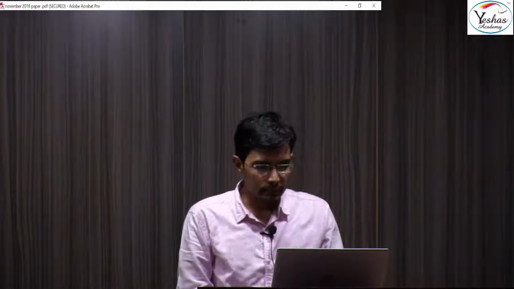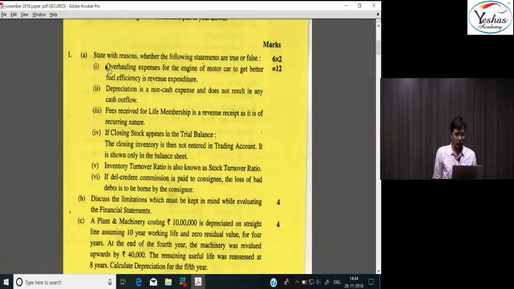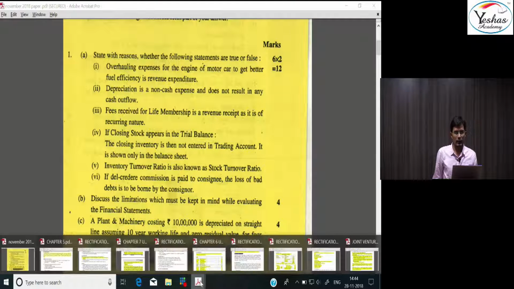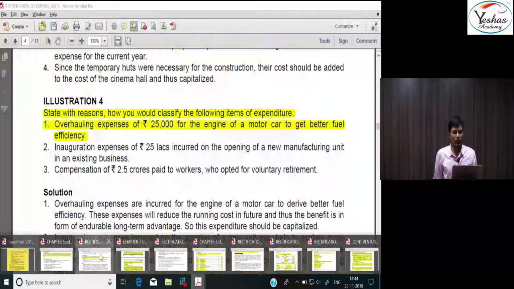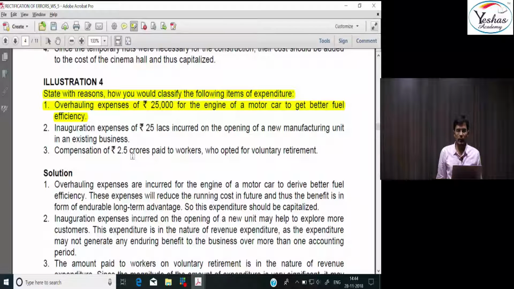Like for example, if you see the paper on the screen, state with reasons whether the following are true or false: overhaul expenses for the engine of a motor car. We did the discussion of all these things in the class in a chapter called Capital and Revenue Expenditure, and we had provided you the notes for that. So the questions being asked in the examination were 100% from the discussions done in the class.